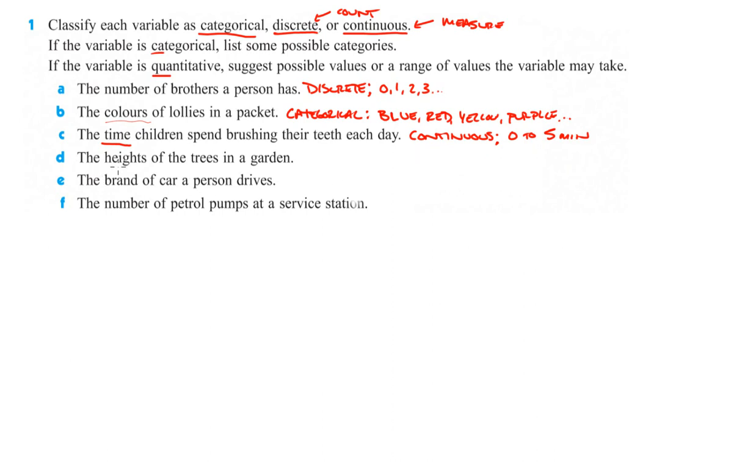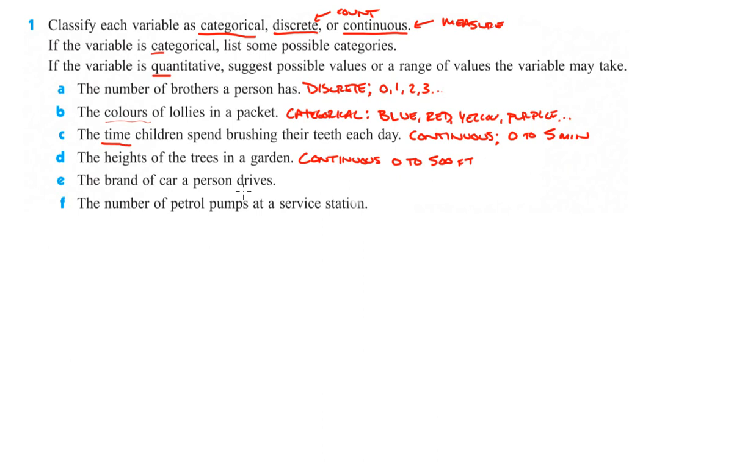Okay. D, the heights of trees in a garden. Again, that's something that we measure, so we could measure that to any degree of accuracy. So this is also going to be continuous. Again, you're measuring heights of trees in a garden, so we could go anywhere from 0 to 500 feet. I don't think I've seen a 500-foot tall tree, but we'll definitely get everything covered within that. Okay, so that's going to be continuous.